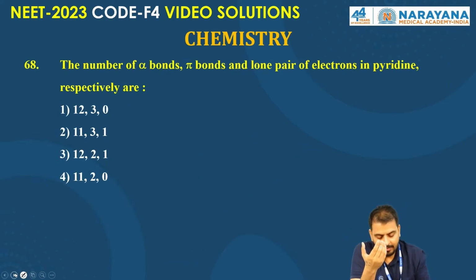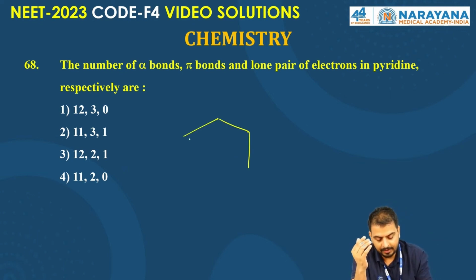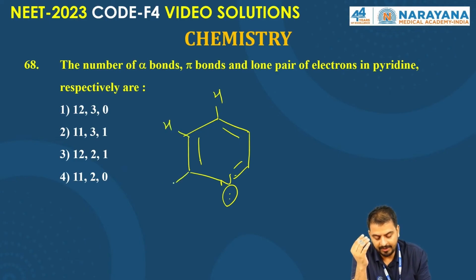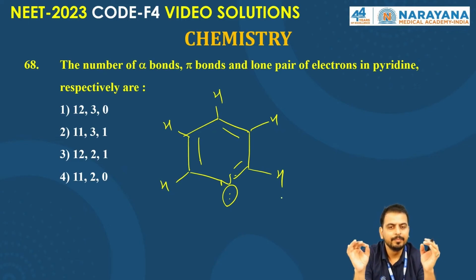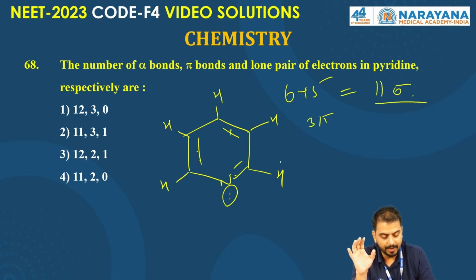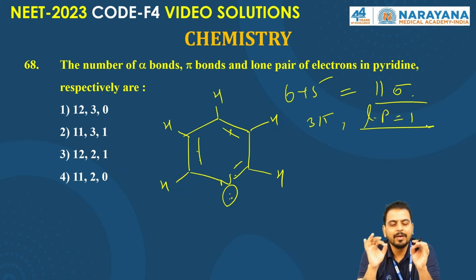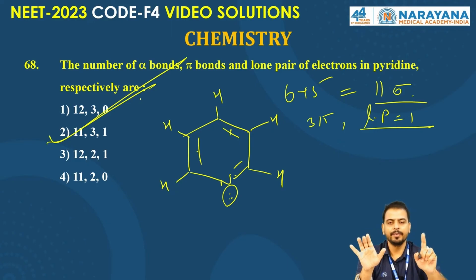Okay, pyridine. If you know the pyridine structure, you will solve this question in a much easier way, right? This is the pyridine. Here you have the lone pair. Now, the remaining valency of carbon will be satisfied with hydrogen. You have 6 sigma plus 5 hydrogen, 6 plus 5, 11 sigma and 3 pi, 1, 2, 3 pi and the lone pair is equal to 1. So what is the correct answer? 11, 3, 1. It goes to option second. I hope it's clear to everyone.